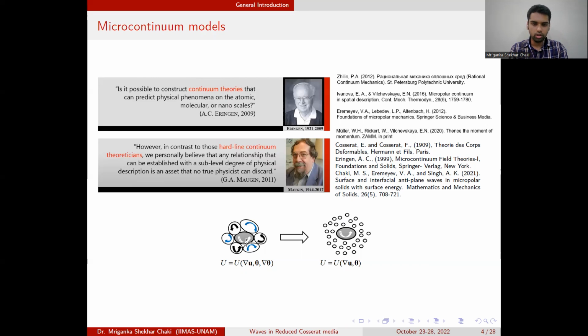So you have a particle under the influence of the neighboring particles, which is a much more realistic scenario. And then you have not only the translation, but also the rotation and the change of rotation. These are some of the books and references related to micropolar media. And I have published a paper on this micropolar material with Professor Eremeyev, whose book on micropolar mechanics is very famous.